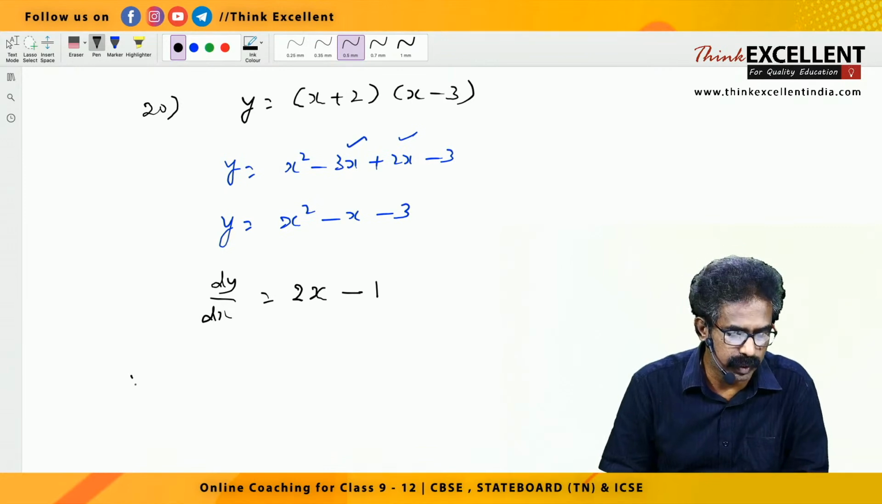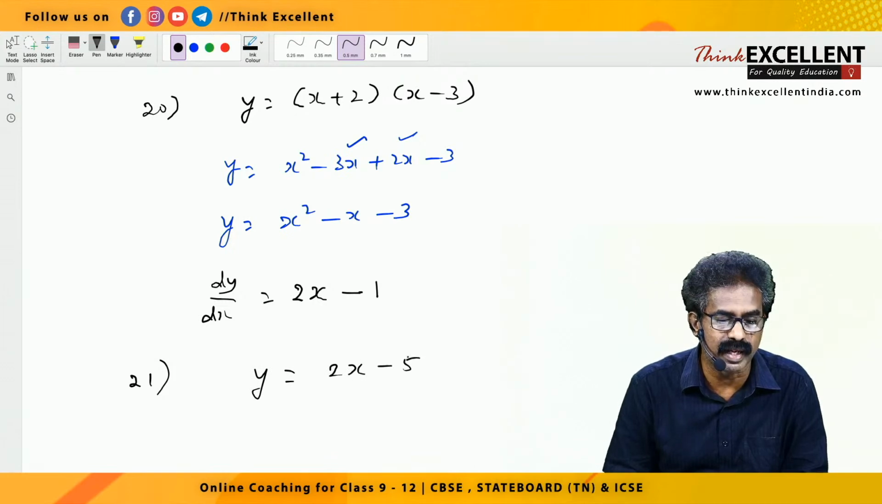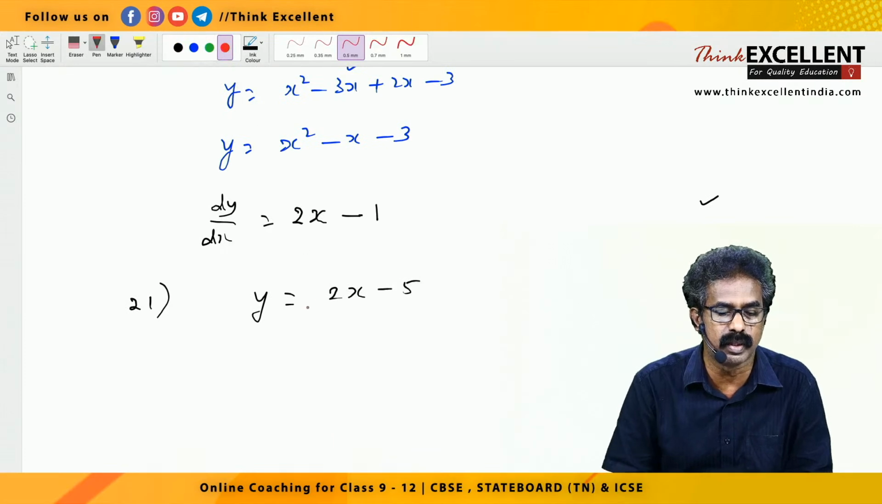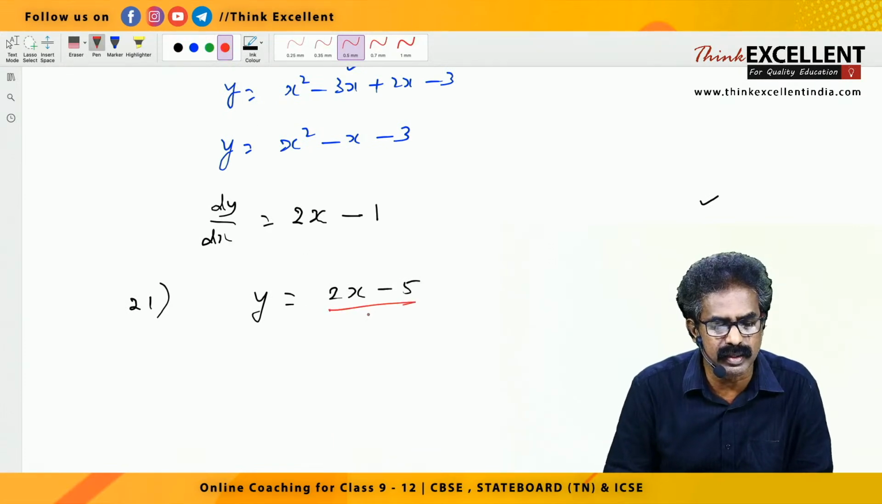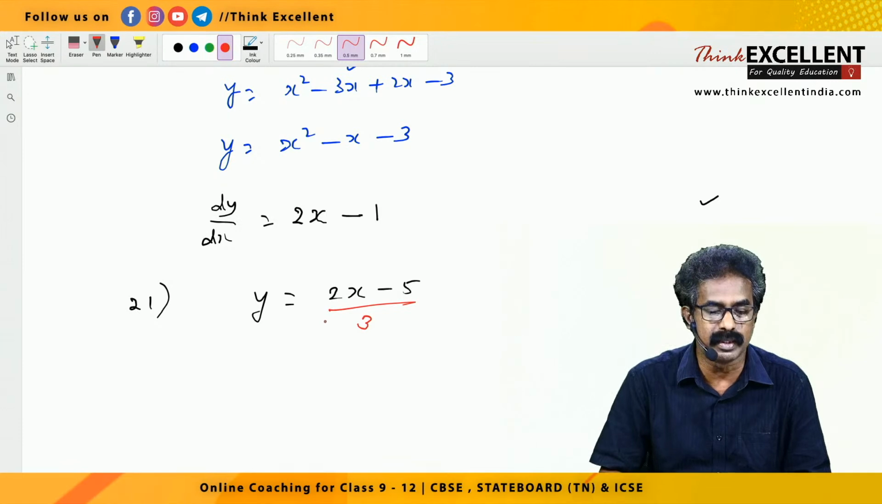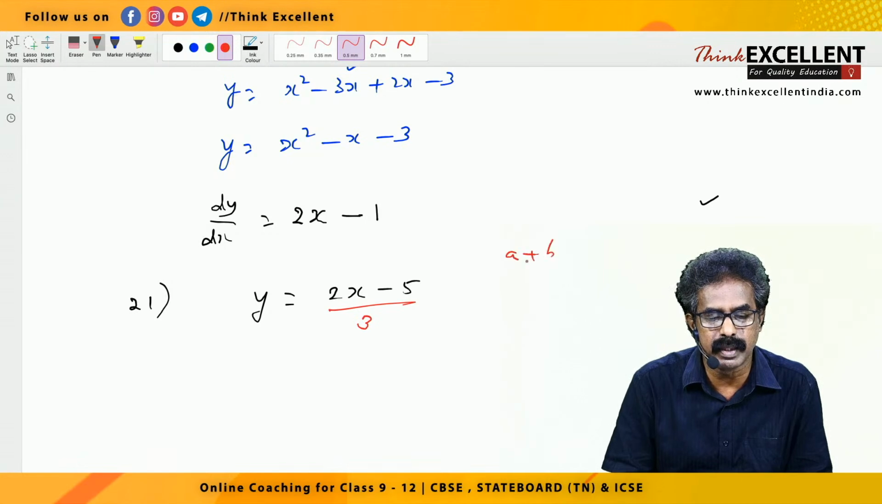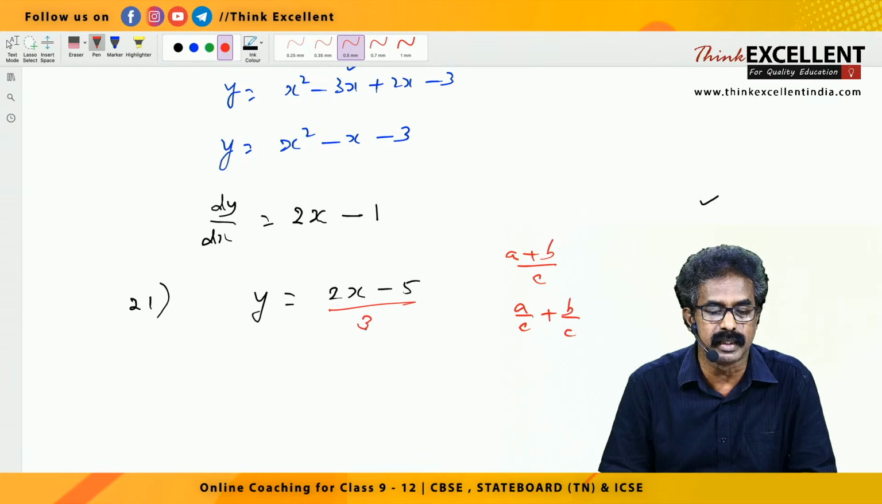Now another very important thing. Suppose the question is y equal to 2x minus 5. Listen carefully how to do this one. 2x minus 5, I will give a denominator also, 2x minus 5 by 3. How can you differentiate this one? Can you split into 2? Yes. (A plus B) by C, you can split into 2: A by C plus B by C. So you split like that.